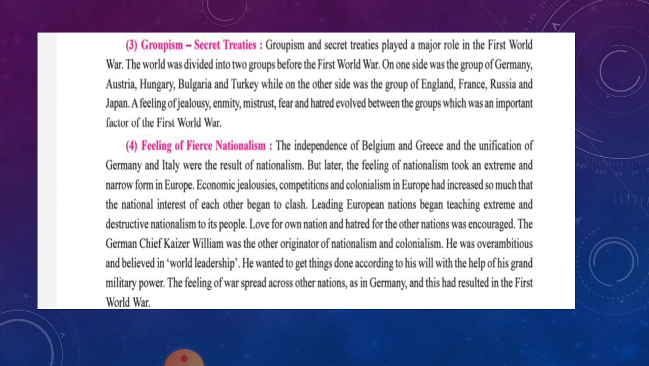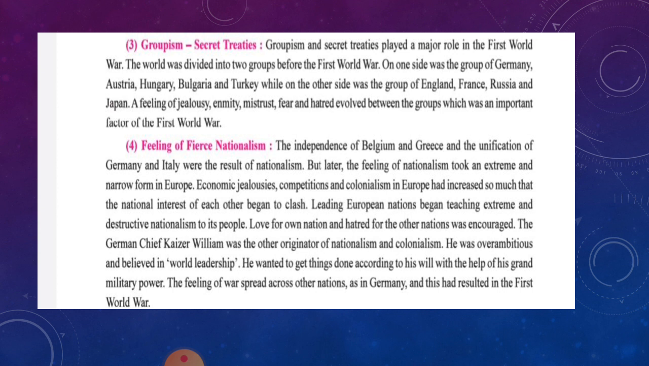The German Chief, Kaiser William, was another originator of nationalism and colonialism. He was the originator of nationalism and colonialism, and he was overambitious and believed in world leadership.